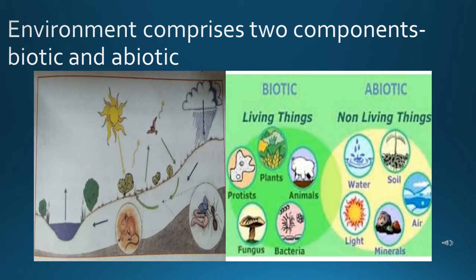And all the non-living things such as air, soil, water bodies, sunshine, temperature, etc. are the abiotic components of the environment. That is, biotic means living organisms and abiotic means non-living things.